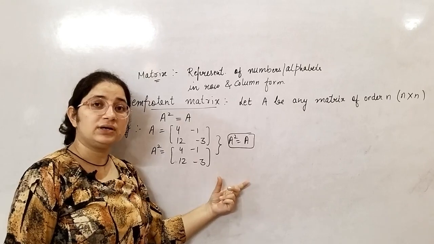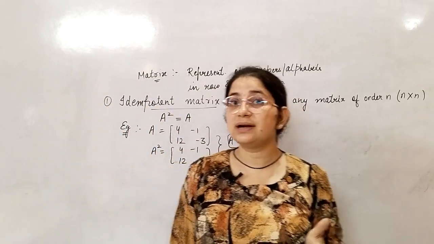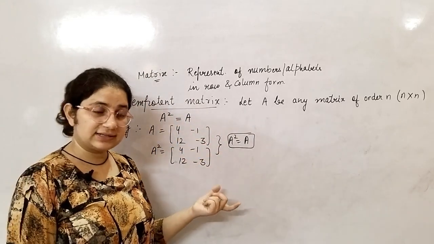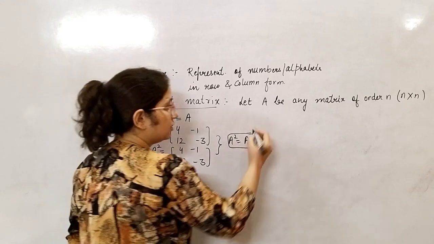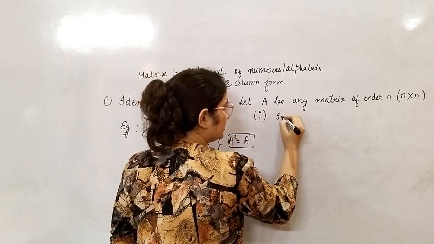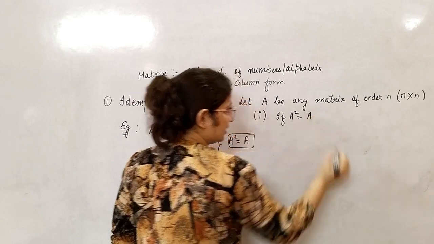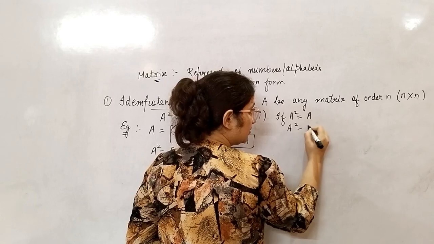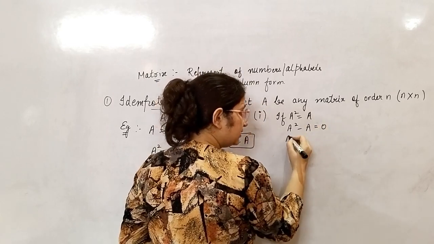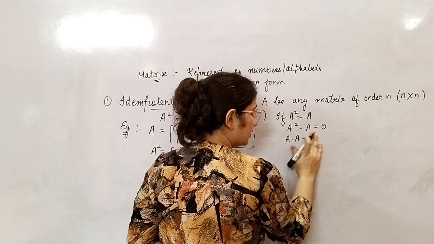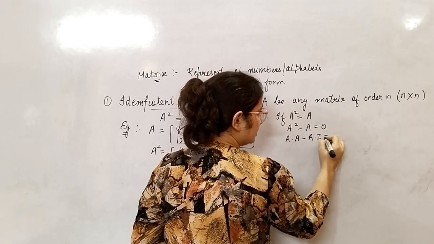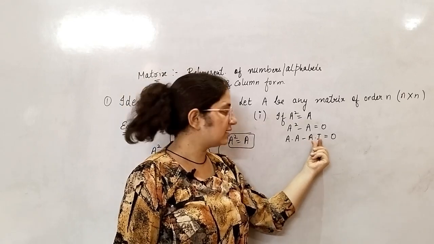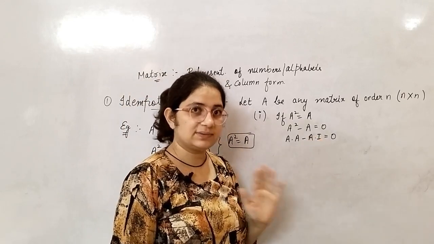Now we will talk about the property of this idempotent matrix, कि इस matrix की क्या क्या property होती है, what is the rank of this matrix, what will be the nullity of this matrix, that thing we will discuss. Okay, now first thing है, if A square is equal to A, तो A square minus A is equal to 0. I can write it as A dot A minus A times I is equal to 0, है ना. This is the scalar matrix. If I multiply by this identity matrix, again it will be matrix A. There will be no problem.